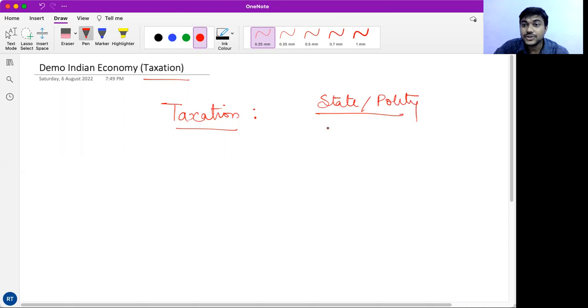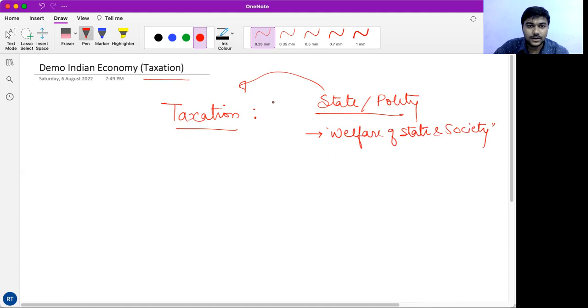Now, what are the functions of the state? That is to run the society, run the political system, that is, the welfare of the state and society. Therefore, taxation becomes an important pillar of any economy.